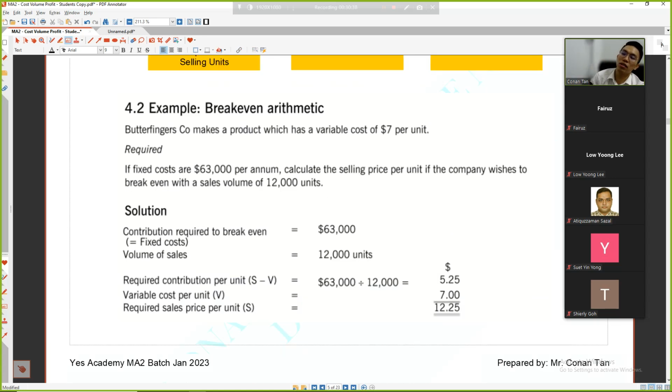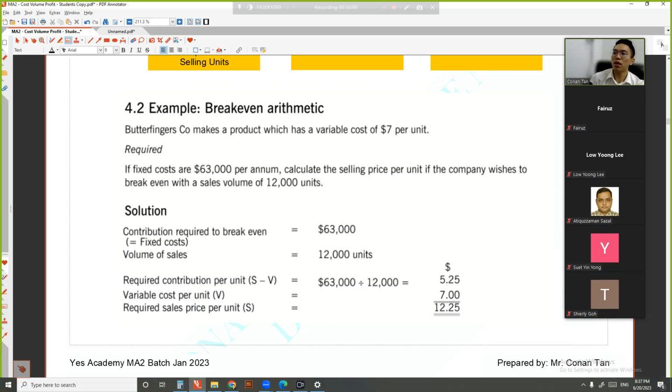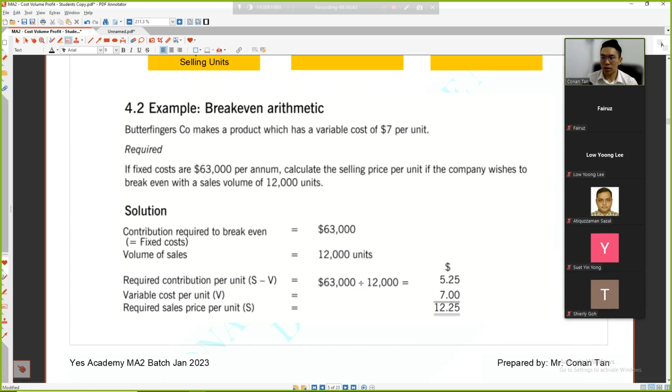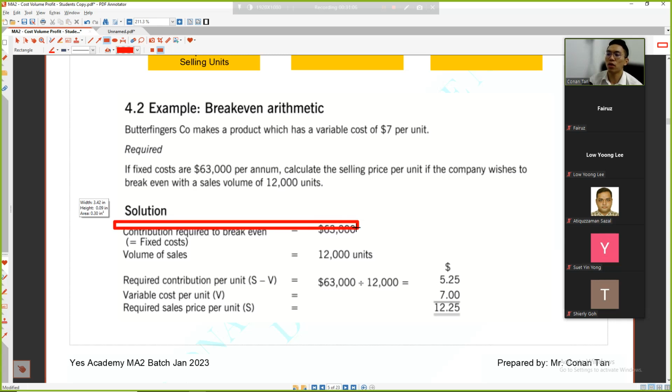Okay, we look at this question. If you get this, I think you are done with the chapter. A firm makes a product which has a variable cost of 7 per unit, and a fixed cost of 63,000. Calculate the selling price per unit if it reaches break even at a sales volume of 12 units. How do you do this? Contribution at break even is 63,000, this is the fixed cost. The volume of sales is 12,000 units.